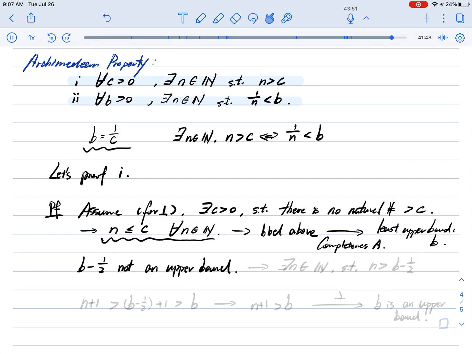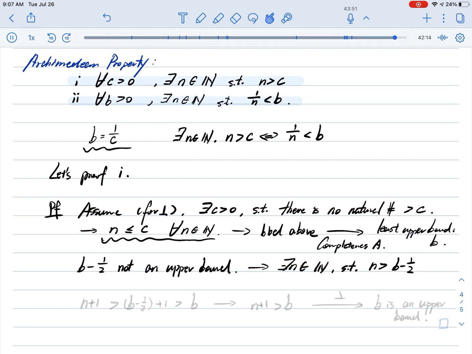Because b is the least upper bound already, we can choose a natural number n such that n is greater than b minus 1 over 2.